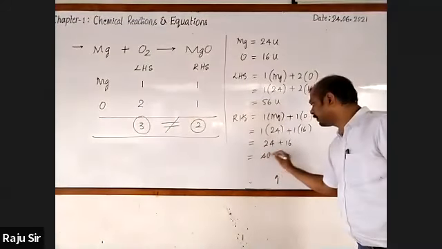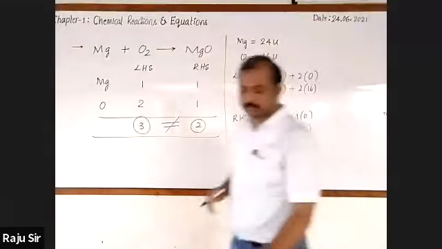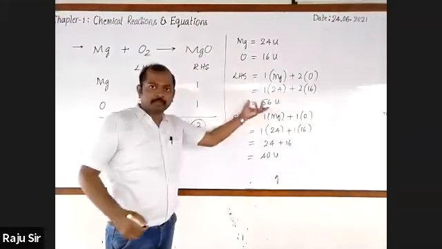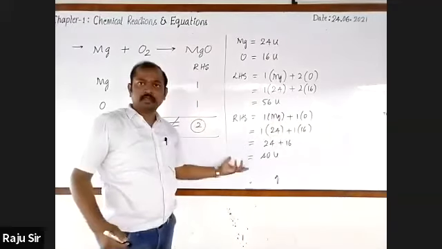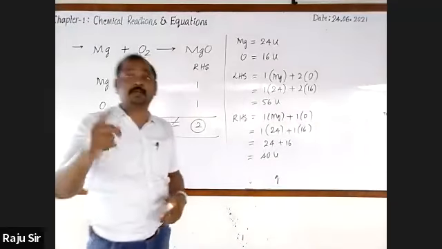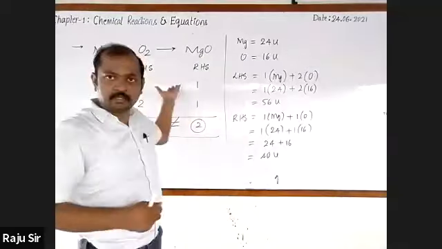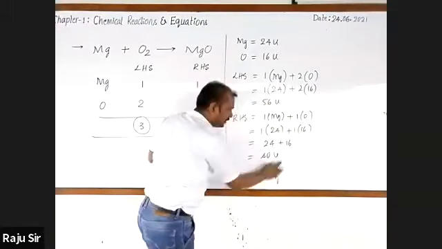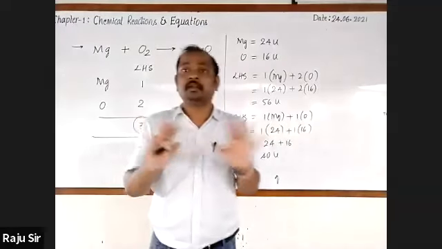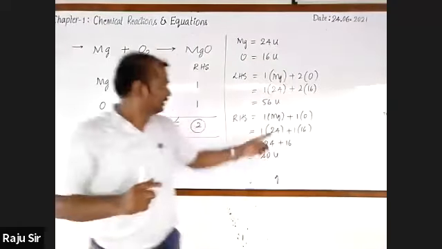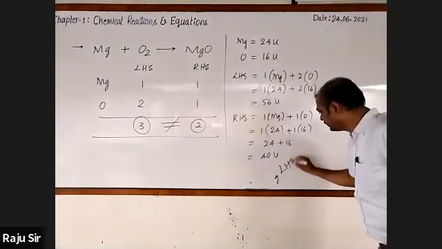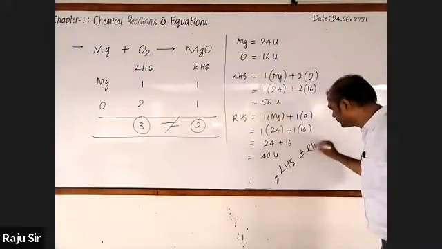Together it is 40 unified mass. From these two, LHS part and RHS part, with calculation, we can come to know that in this equation, the mass of reactants and the mass of products are not equal, right? Here, LHS part is not equal to RHS part.